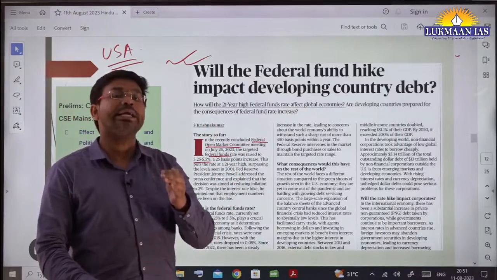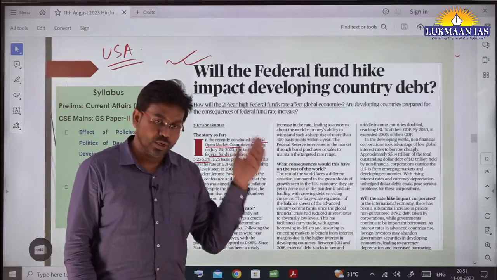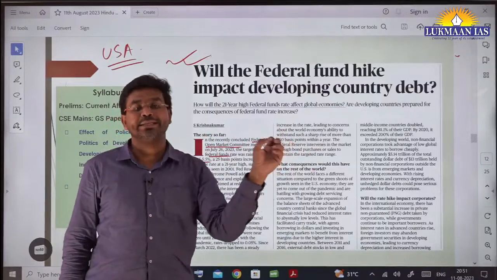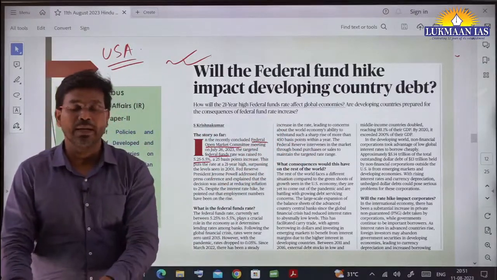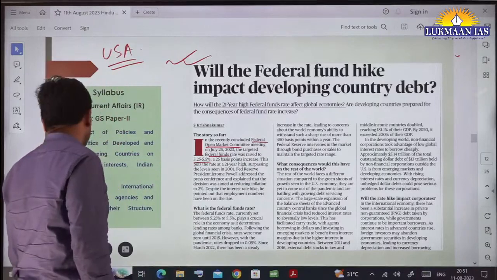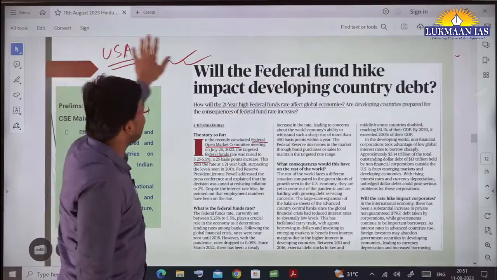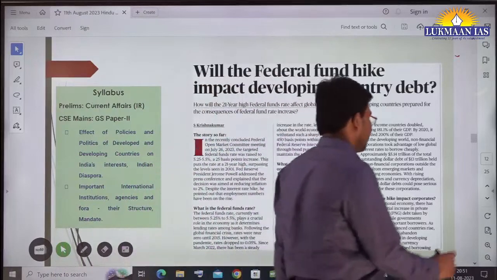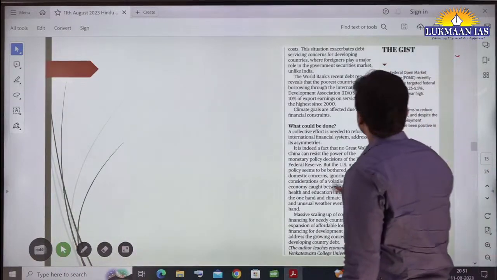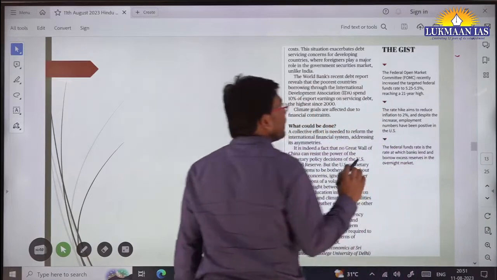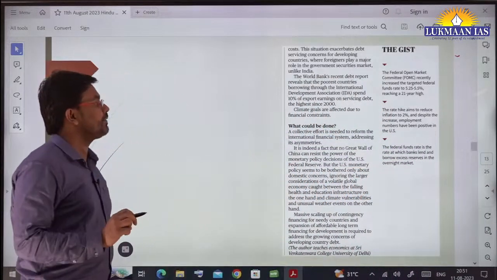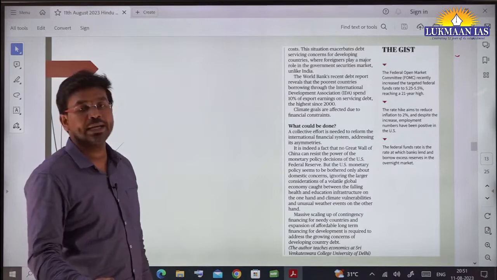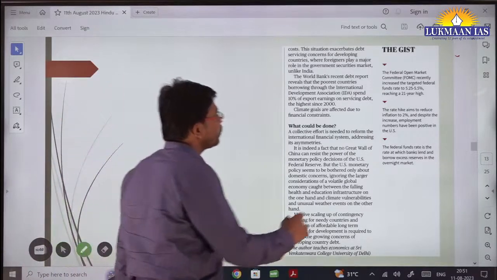If I talk about the Great Wall of China, we know the Great Wall of China. The author is saying that even the Great Wall of China is not going to stop the economic decision that the USA has taken from impacting China. So it's going to impact China also, okay. They have compared it with China because US and China are considered to be economic rivals to one another, in many sectors. The Federal Open Market Committee recently increased the targeted federal funds rate to 5.25 to 5.5%, reaching a 21-year high.